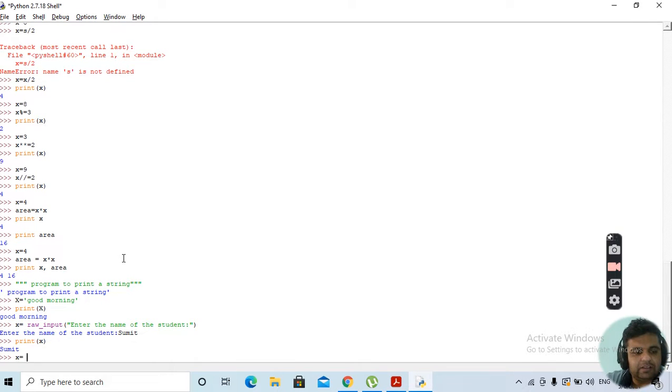Suppose we have x is equal to, we'll write int, then we write down raw input, then we write down enter the roll number of the student.